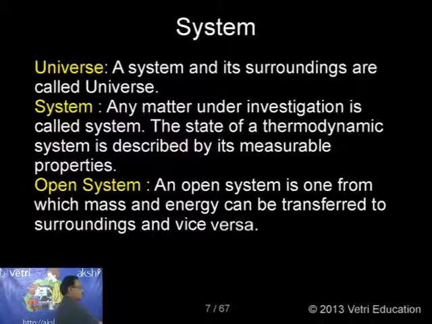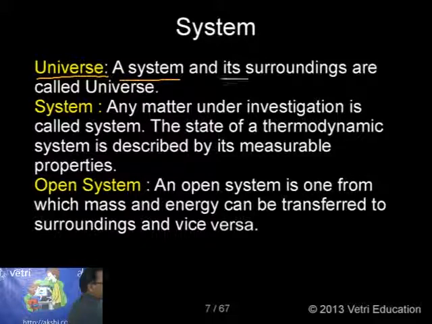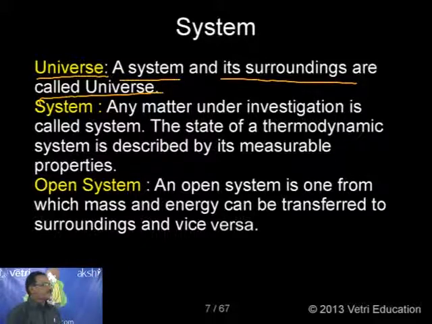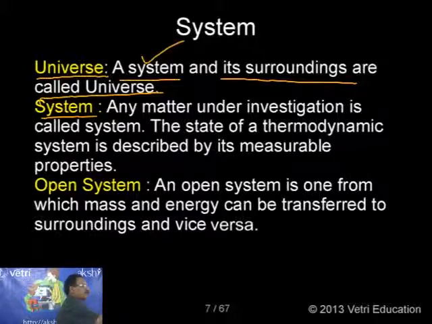What is universe? Just now I informed you, a system and its surroundings are called universe. So universe is nothing but a system and its surroundings. Very, very simple. Then automatically it consists of 2 things, one is system, another is surroundings. So both we are calling universe.